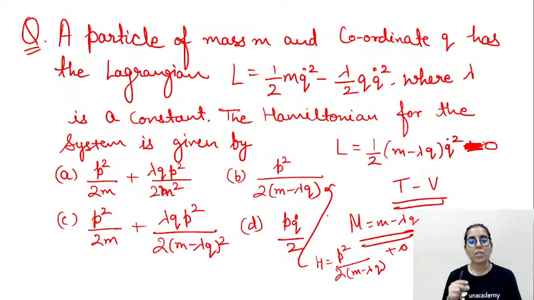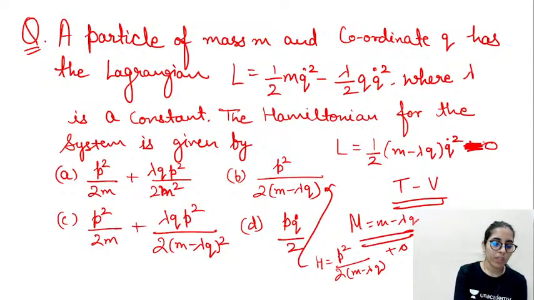So you can see in just seconds, if I am able to separately get the terms for kinetic and potential energy, then I can get the Hamiltonian easily this way. In case you still have any doubt or difficulty in solving it, just mention it and I'll talk about it, and if you get it now, that's great. We can talk about the next question now. If there is any doubt or difficulty, you can mention that too. Otherwise, let's go for the next question discussion.